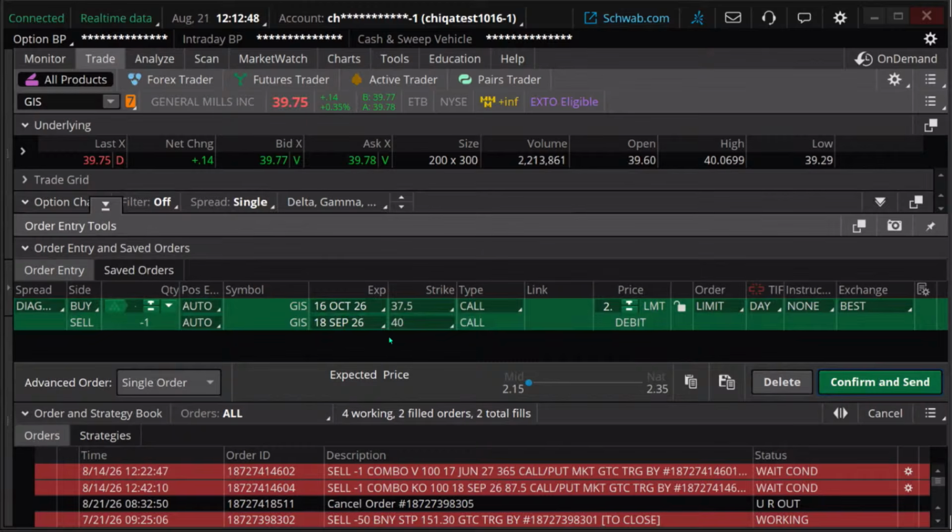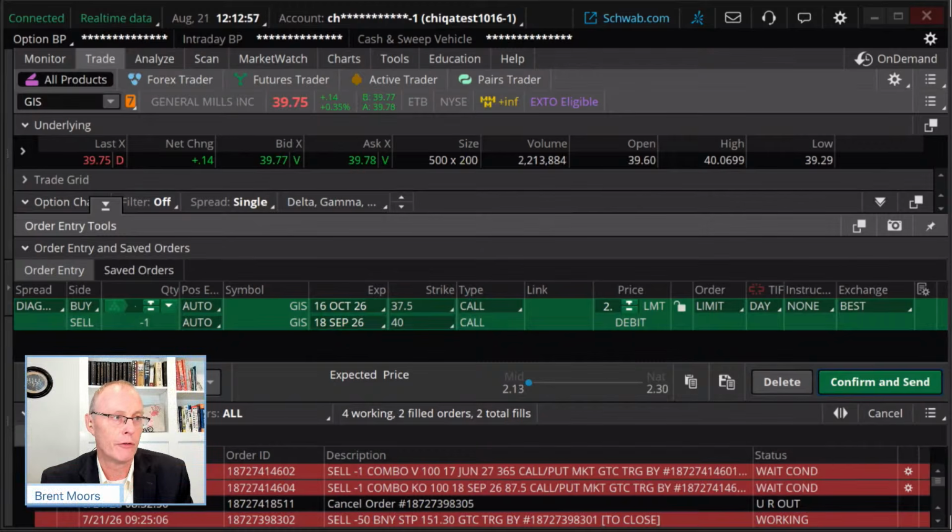diagonal spread. Now, question. Question was from Chris. Why choose a diagonal over a vertical? For rolling premium opportunities, any other advantages? Yeah, typically the time decay differential is going to be better on this, okay? They both benefit, they're both directional, but typically you're going to get more time decay differential.